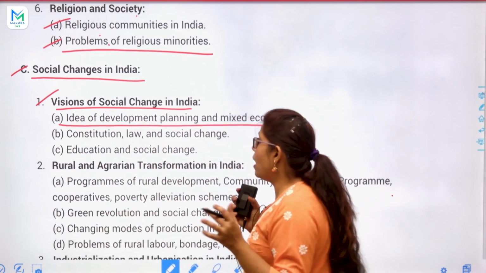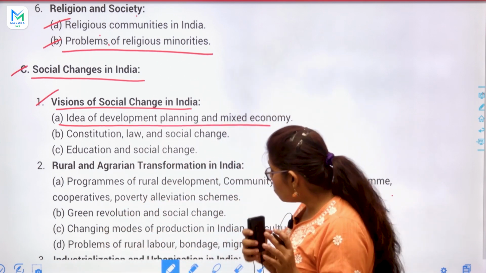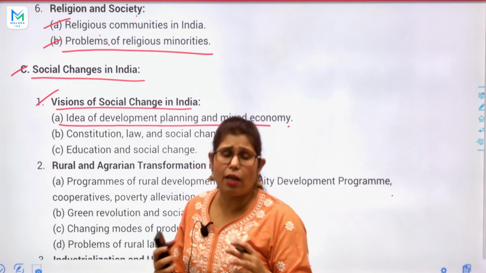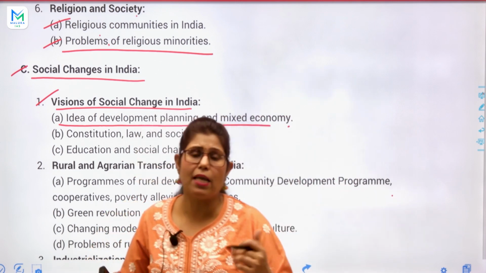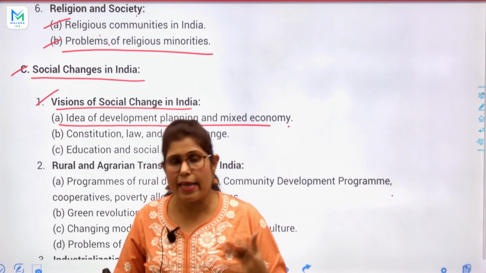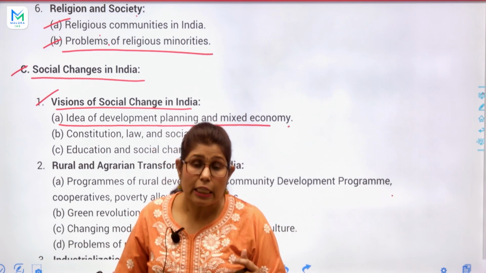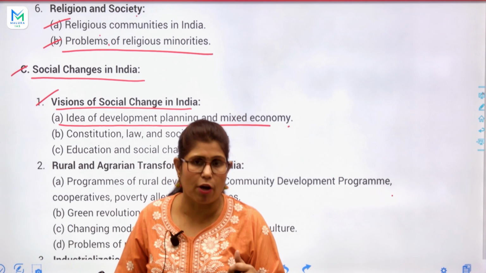And now Modi ji started the Niti Commission, collapsed the Planning Commission, and the NDA government started the Niti Commission, National Institution for Transforming India.